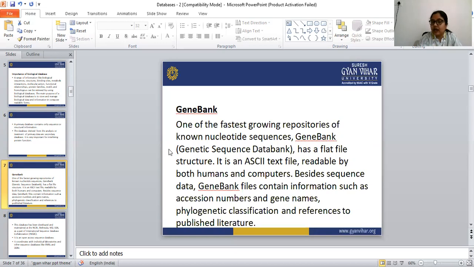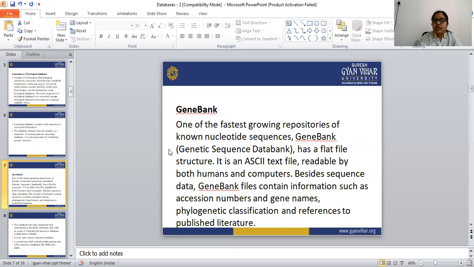Besides sequence data, GenBank files contain information such as accession numbers and gene names. Phylogenetic classification and references to the published literature can also be found in GenBank.